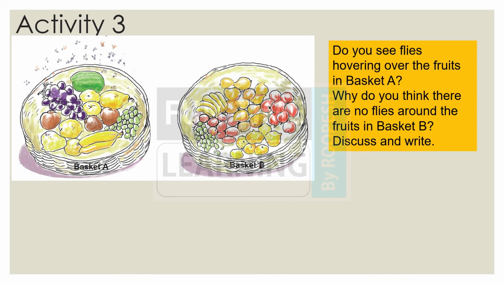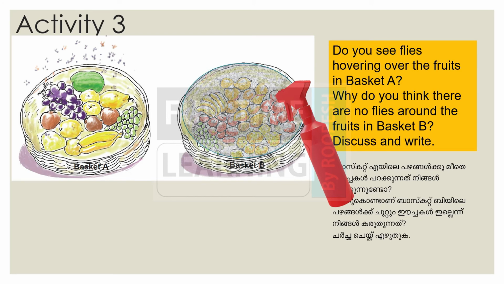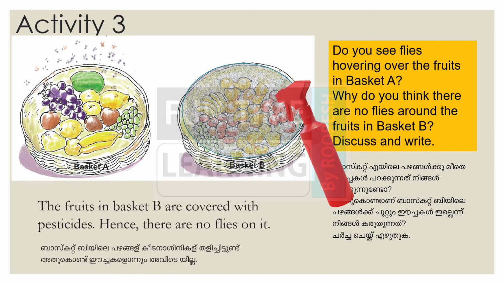So what I'm going to do is to show an illustration, some animation, and try to guess it with the help of that. What is this? I'm trying to spray basket B with something. What am I spraying basket B with? That is the reason why basket B is fly free. അവിടെ ഈച്ചകളൊന്നും ഇല്ലാത്തത് അതുകൊണ്ടാണ്.